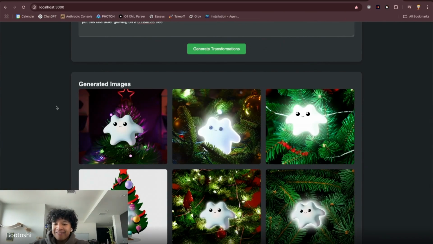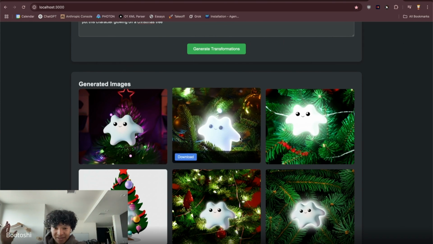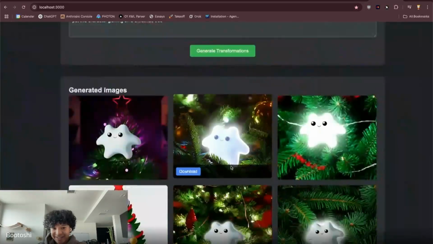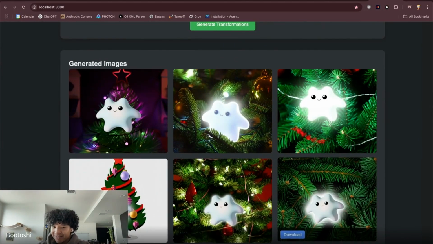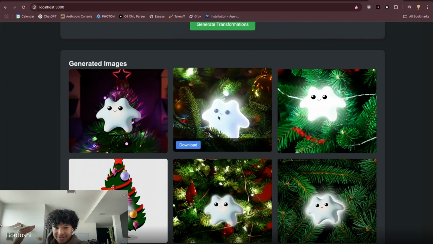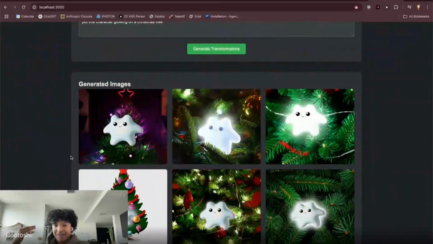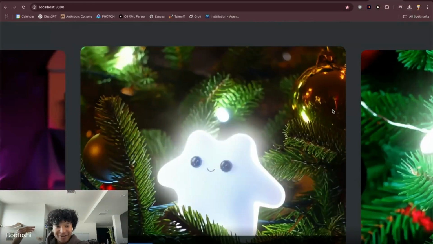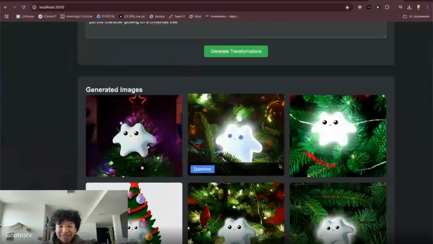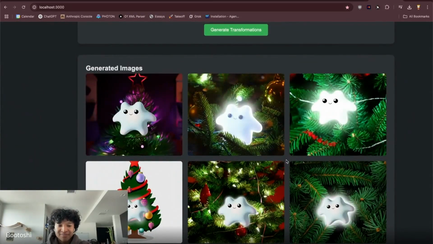Cute. So now we have different variations of Ippy glowing on a Christmas tree. This is very cute, actually. I like this a lot. So sick. Very cool. Actually, guys, I think this one. This is why I wanted the six variation thing, because I don't have to keep generating random things. I could just look, and honestly, out of these, this one is the sickest. I'm gonna download this and send it to you guys, because look how cute. Look at the quality of that. You can see Ippy glowing in the ball, reflective in the background. That's so cool.